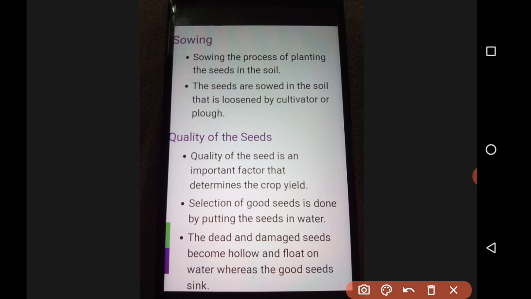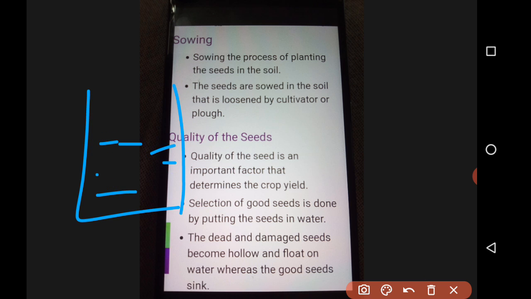There is an activity in your text, but here you can select which seeds are nice, which are good, which are bad. We can just do it by taking a glass of water or a bowl also, no problem. Fill it with water. Then you're supposed to put the seeds inside it.